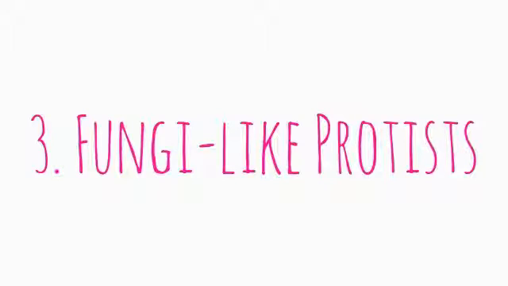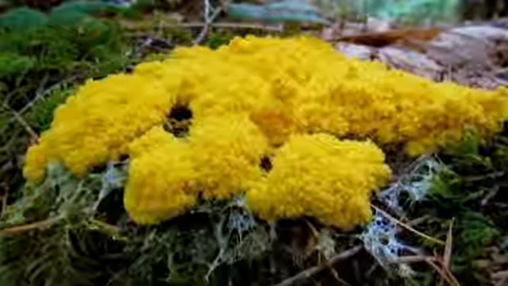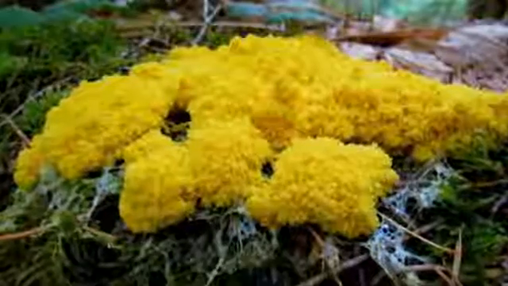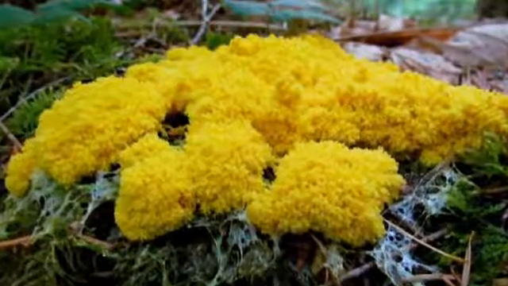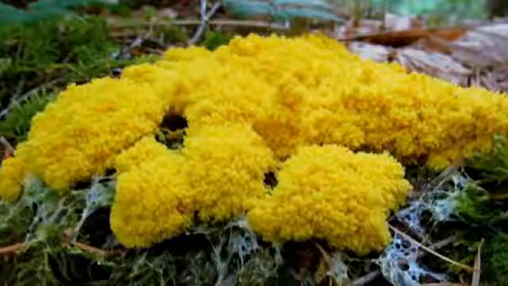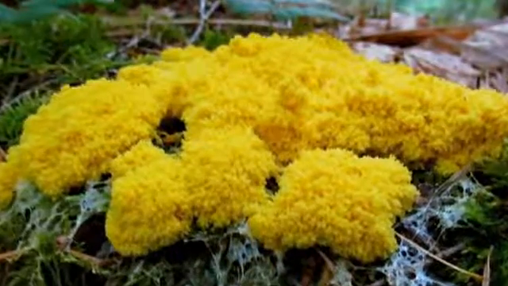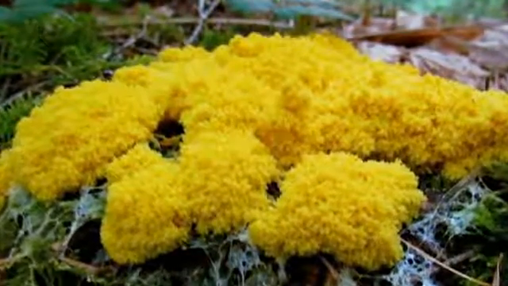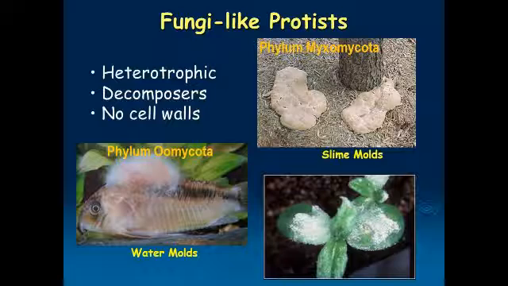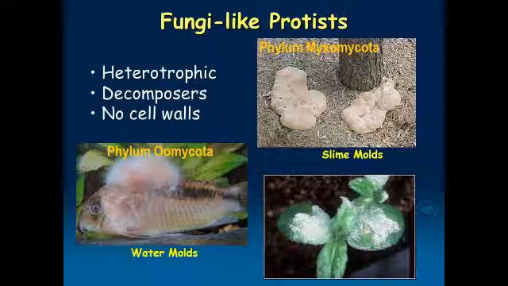And lastly, number 3, fungi-like protists. Fungi-like protists share many features with fungi. Like fungi, they are heterotrophs, so they obtain food themselves, and also have cell walls and reproduce by forming spores, just like fungi. They also don't have any means of movement, but develop some sort of movement at some point in their lives. 2 major fungi-like protists are slime molds, which belong in the phylum Myxomycota, and water molds, which belong in the phylum Oomycota.